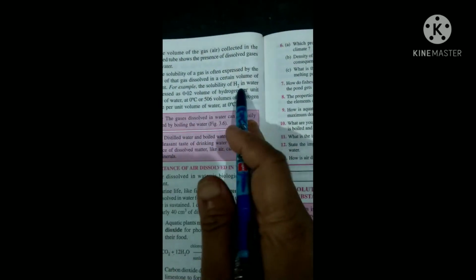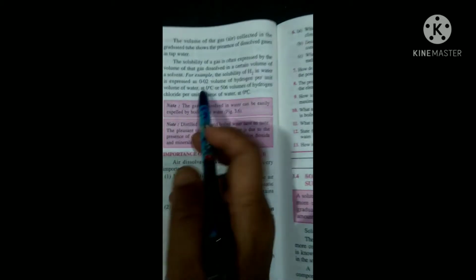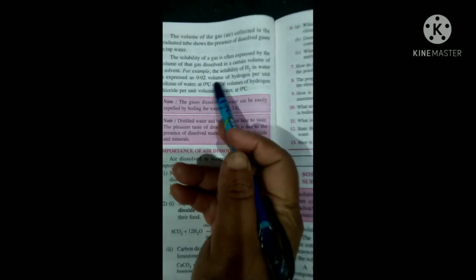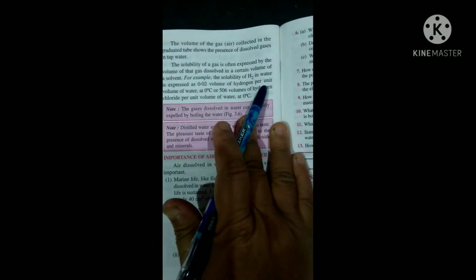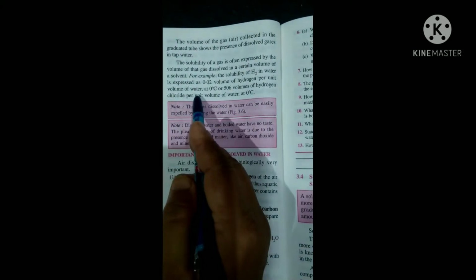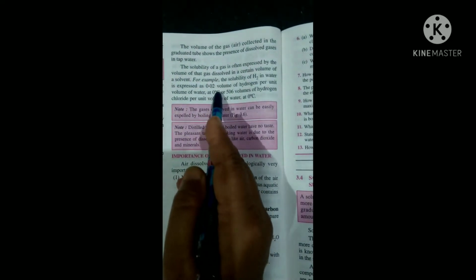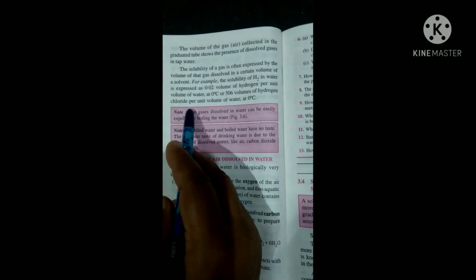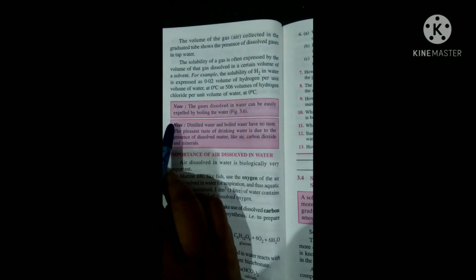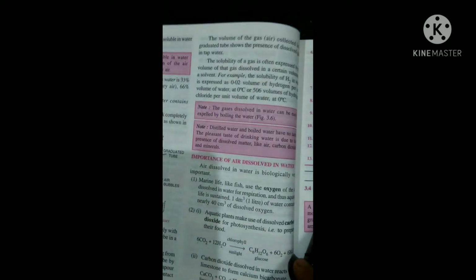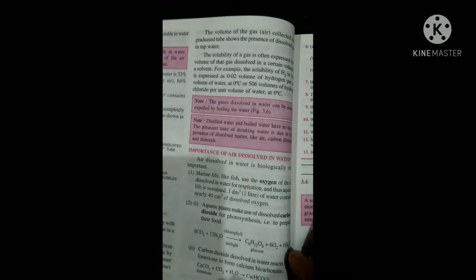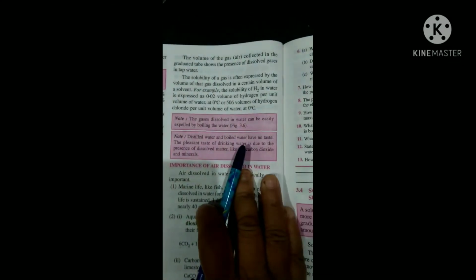So the solubility of hydrogen in water is expressed as 0.02 volume of hydrogen per unit volume of water at 0 degree centigrade. So how we express solubility: how much gas is dissolved in how much solvent, at a particular temperature.